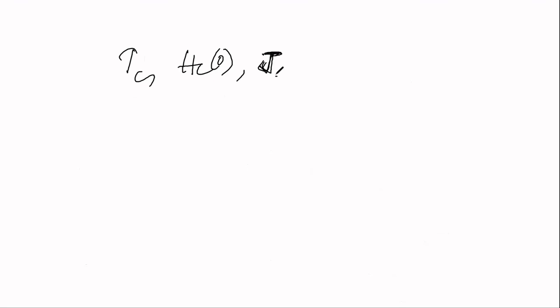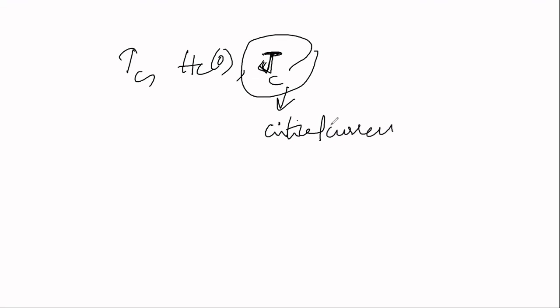So the maximum current that can be passed in a superconductor without destroying the superconductivity is called critical current, denoted by Ic, and the current density is denoted by Jc.